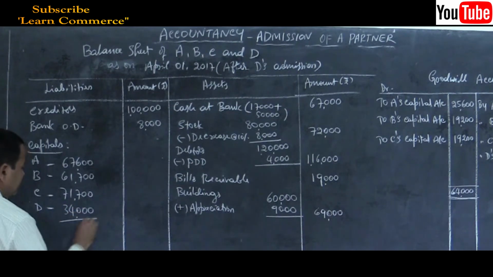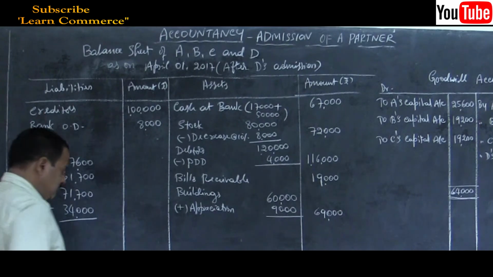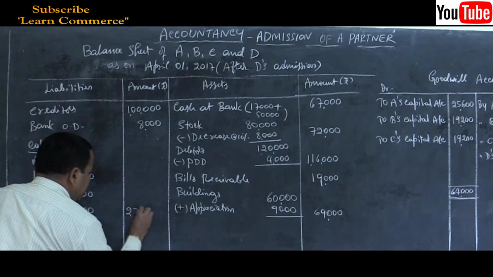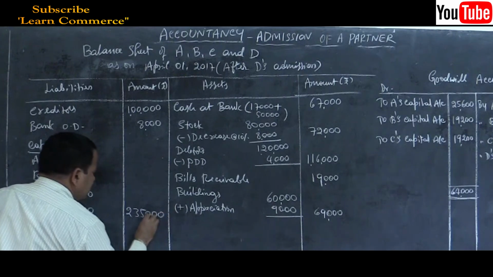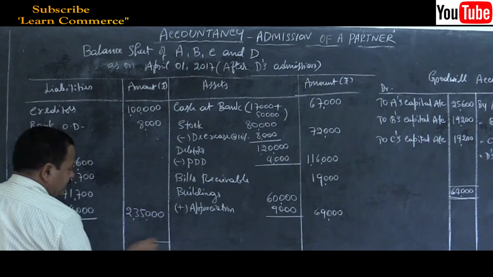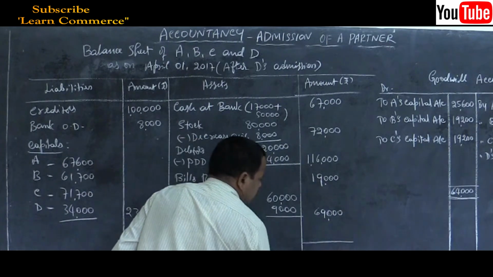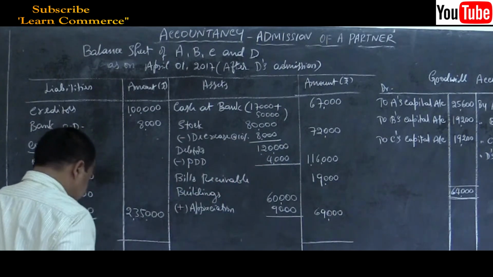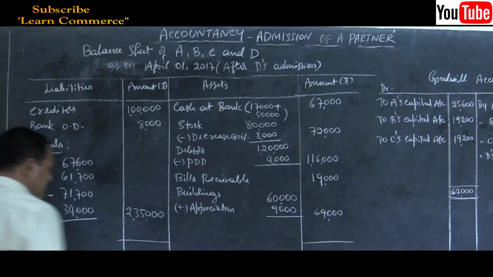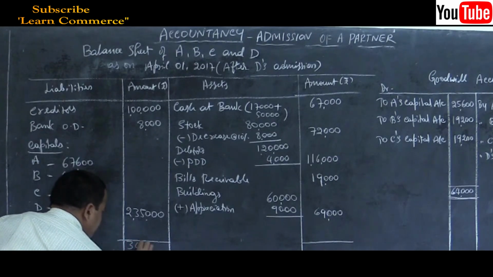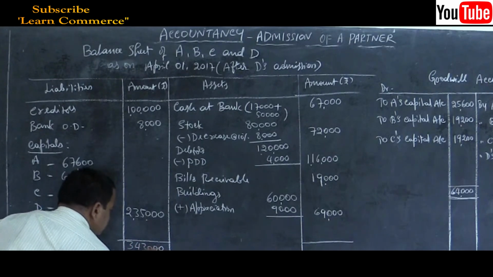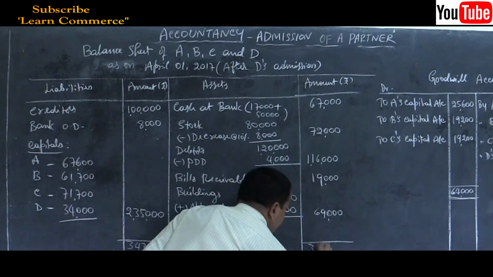That's all. Total will be 2,35,000 of their capital balances. So write the total of the balance sheet, it must agree. It is 3,43,000.